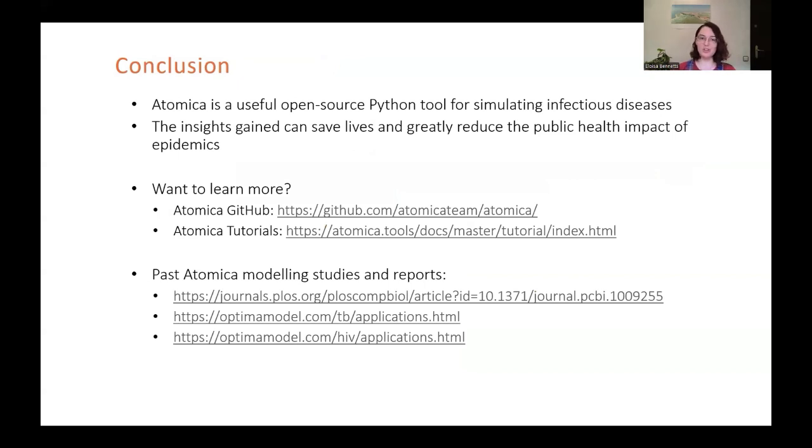So in conclusion, Atomica is a really useful open source Python tool used for simulating infectious diseases, and the insights gained can save lives and greatly reduce the public health impact of epidemics. If you've liked this little taster and would like to learn more, feel free to check out the Atomica GitHub and the Atomica tutorials. Since it's open source, you can even modify the GitHub repo, fork it, and edit it locally if you'd like. And in the Atomica tutorials, there's a step-by-step guide on how to use Atomica in a little bit more depth than we've been able to go into here.